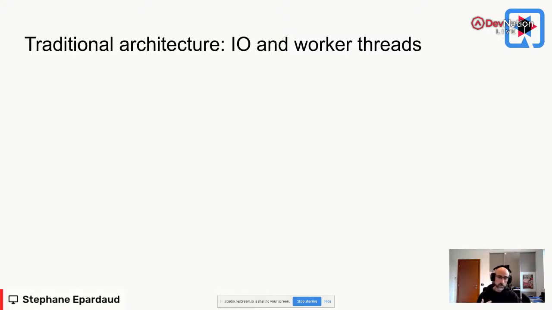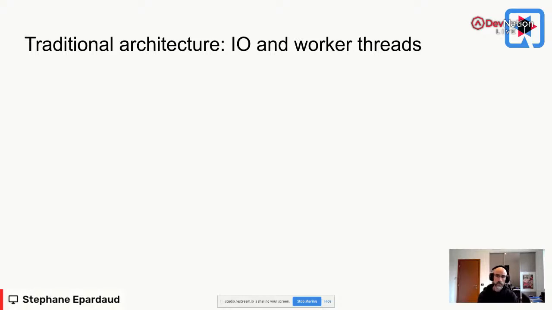And the way it works is that they schedule everything on a single thread. Well, it could be actually more than one thread. Traditionally, we can have one thread per core. But really a low number of threads that deal with IO and dispatches all the IO requests. Now, traditionally, when you use RESTEasy Classic, or really all the old-style web frameworks, when they get some I/O and a request, they dispatch those requests to worker threads.